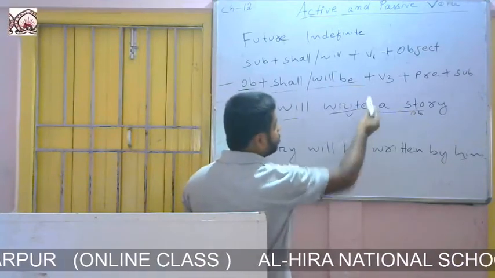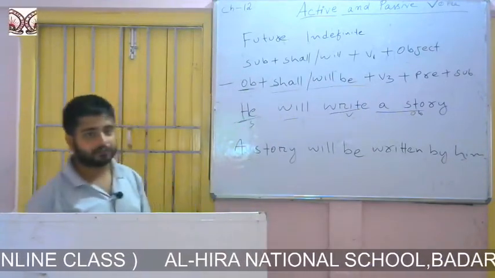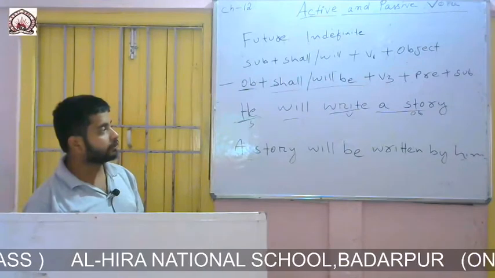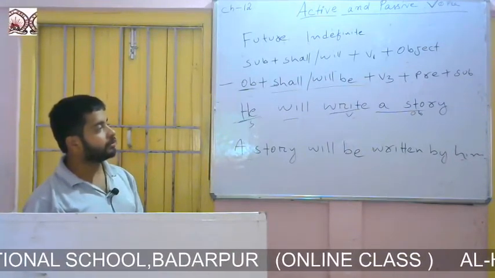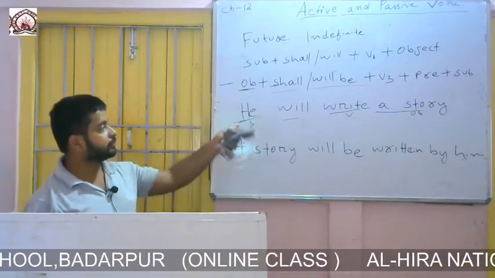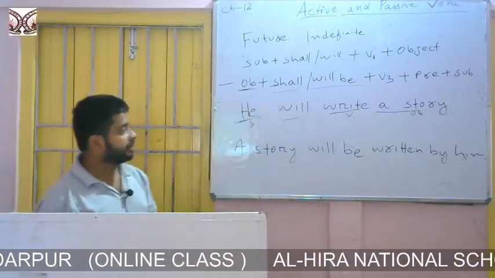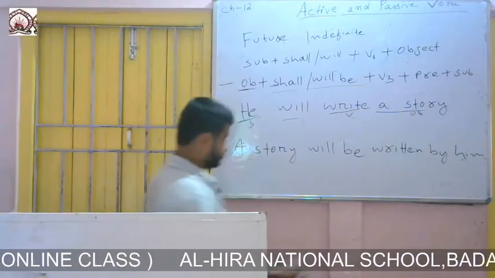Then the formation says to write the third form of the verb. We know written is the third form of the verb, right? Then we are to write a preposition. Most of the time we use the preposition by. Then we are to write the subject. So I have written him in place of he.